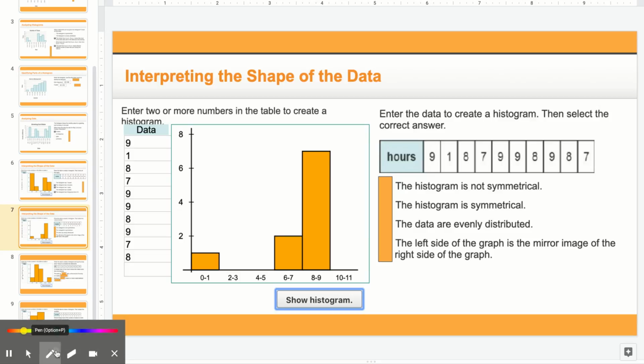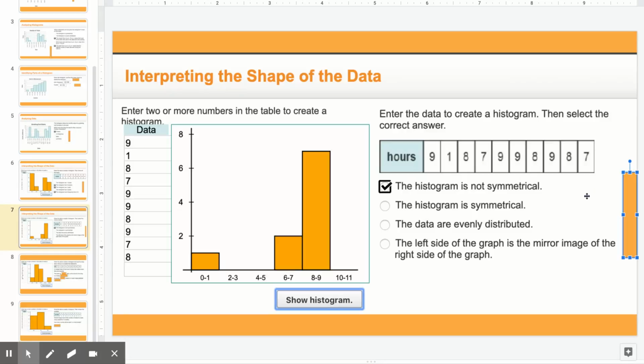Okay, so what you should have gotten is these. The histogram is not symmetrical. That means if I cut the data in half, it's not the same on both sides. Evenly distributed, that also means symmetrical. Then the left side of the graph is a mirror image of the right side. So these 3 represent what a symmetrical histogram would be. So what you should have got is the histogram is not symmetrical.